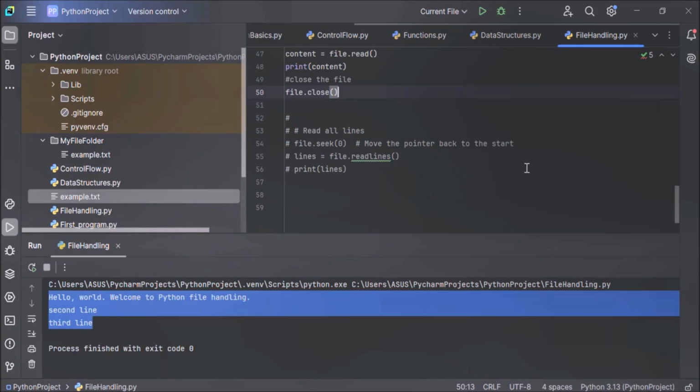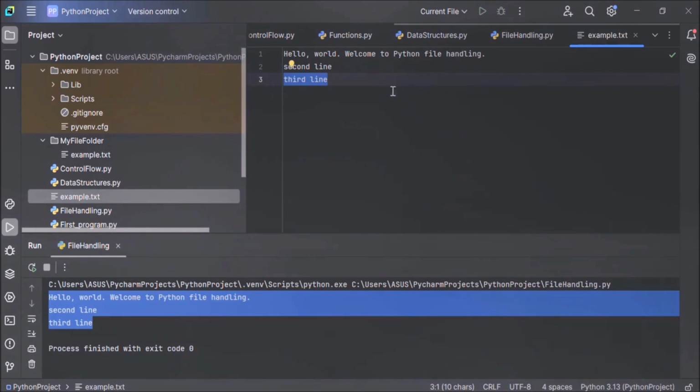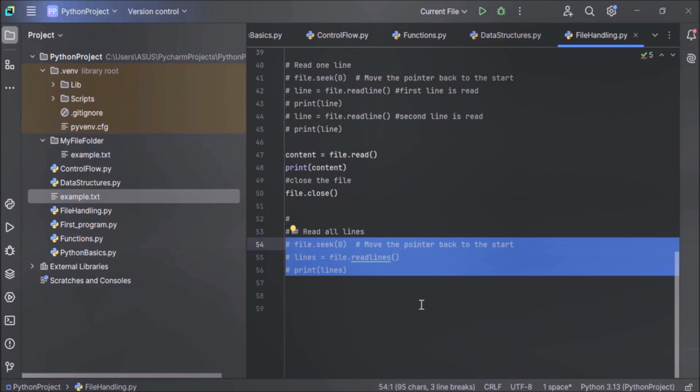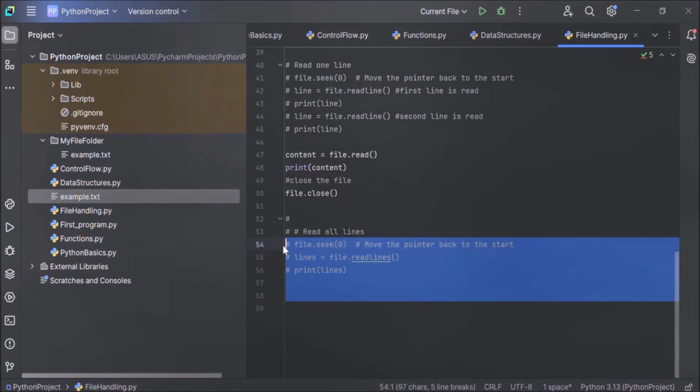Now let's understand this with the help of an example. Our file contains 3 lines: Hello world, welcome to file handling. Welcome to Python file handling. And a few more lines, the second line and the third line. First, let's uncomment this readlines example.